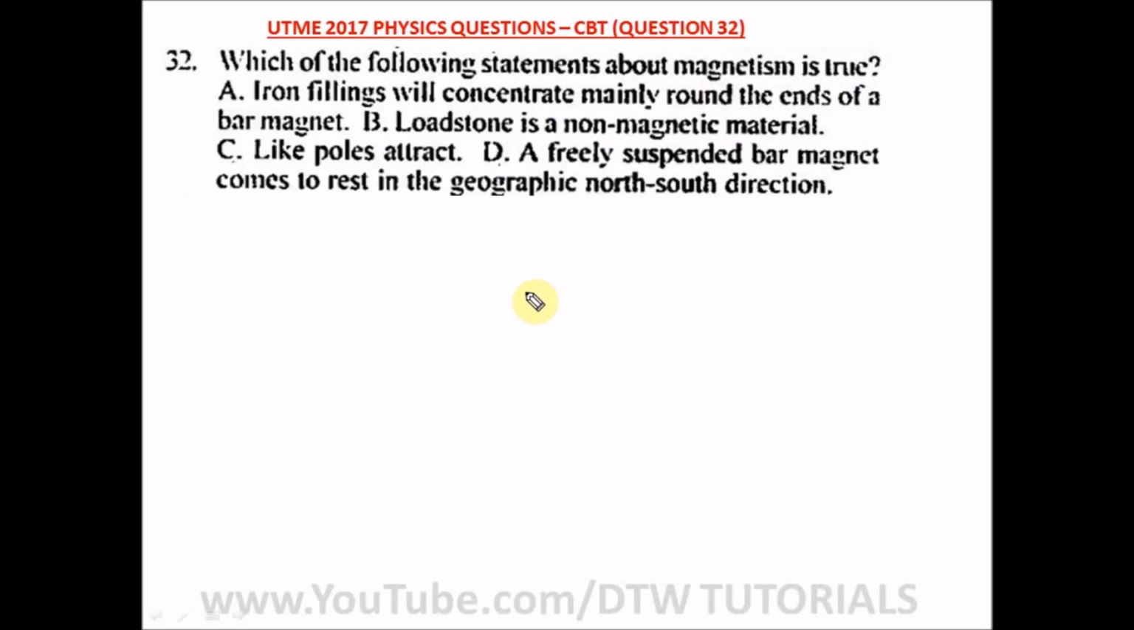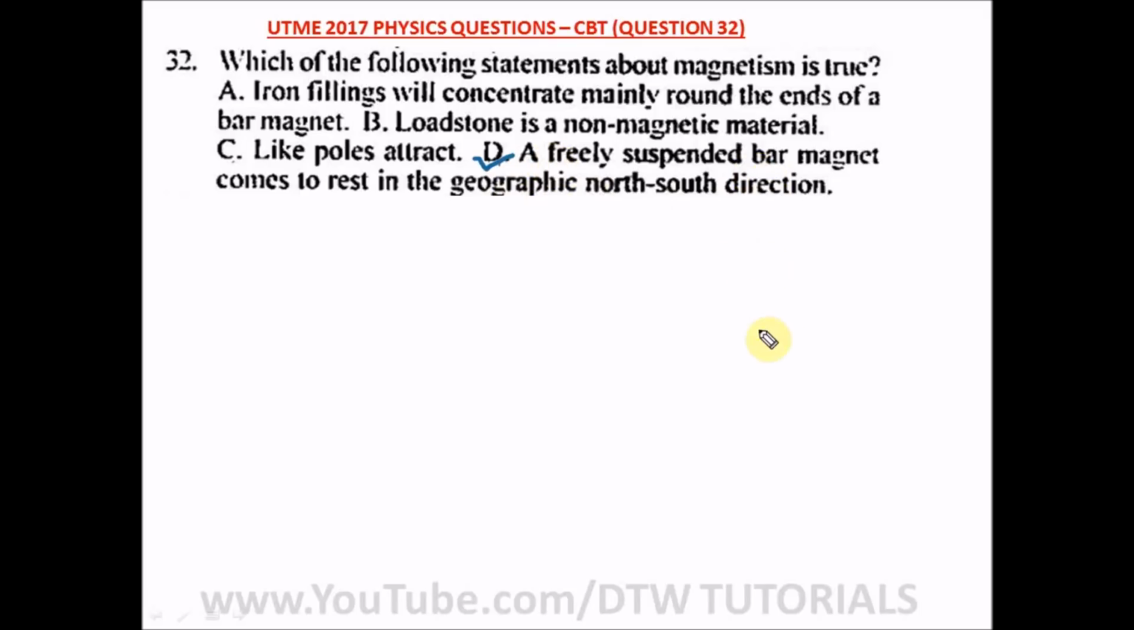Question 32 of your UTME 2017 physics question, JAMB CBT, says which of the following statements about magnetism is true? A says iron filings will concentrate mainly around the ends of a bar magnet. B says lodestone is a non-magnetic material. C says like poles attract. D says a freely suspended bar magnet comes to rest in a geographic north and south direction. Our right answer here is option D. This is true about magnetism.